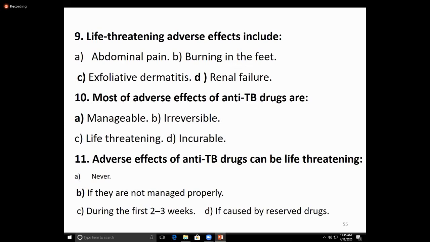What are the uses? It is used to treat tuberculosis. It is also used to treat leprosy. And it is used for prophylaxis of meningococcal infection. And the adverse effects are hepatitis, GIT symptoms or flu-like symptoms. And the third one is pyrazinamide.